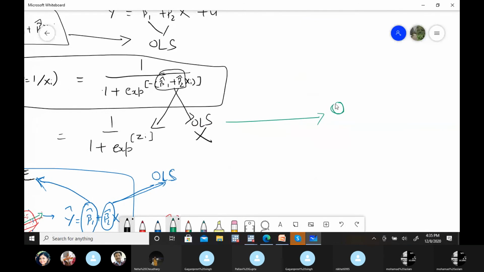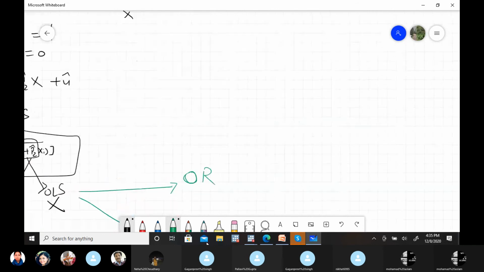Tomorrow, first we do the odds ratio, because even after estimating this beta 1, beta 2, one problem remains here, that is the interpretation of these results. So for that, the solution is the odds ratio. That's the last part of this logistic model.